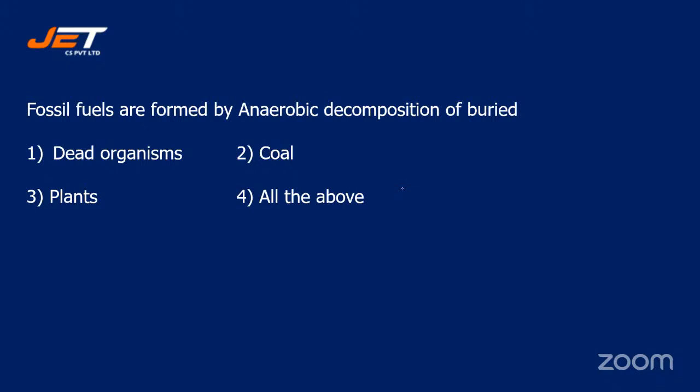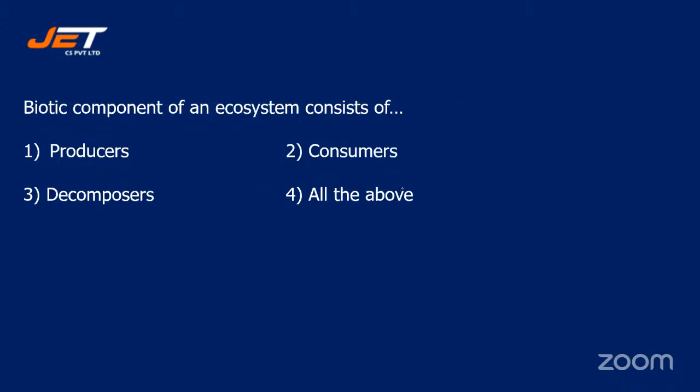So fossil fuels are formed by anaerobic decomposition of buried dead organisms, coal, plants, or all the above. Very well answered, students. The correct answer will be dead organism, number one. So number one is the right answer.